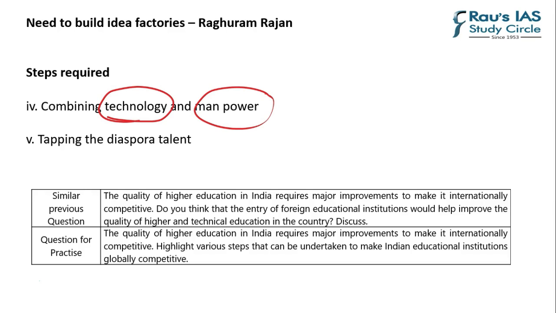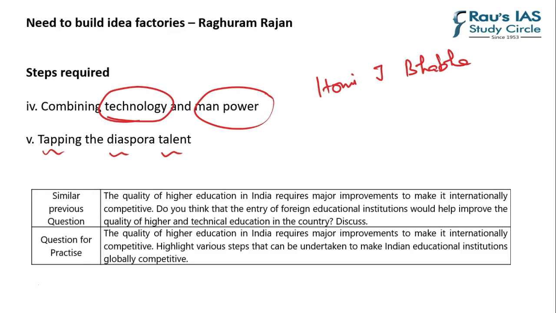This was done earlier as well. You might be aware that Homi J. Bhabha was working in the US before he was called by Nehruji. So that is the idea: we should tap the diaspora talent. People of Indian origin have done very well in the field of education in American and European universities, and they can be tapped for this purpose.